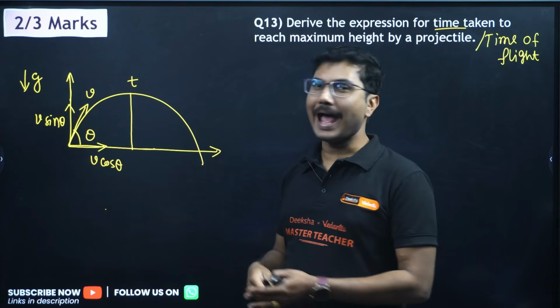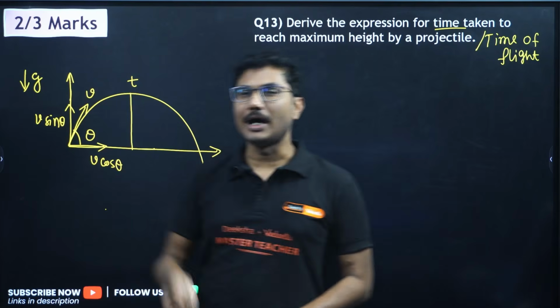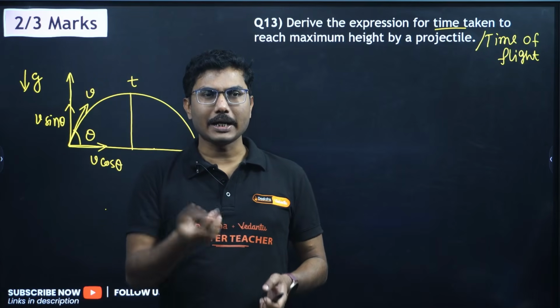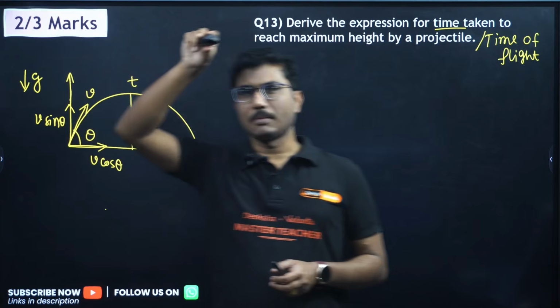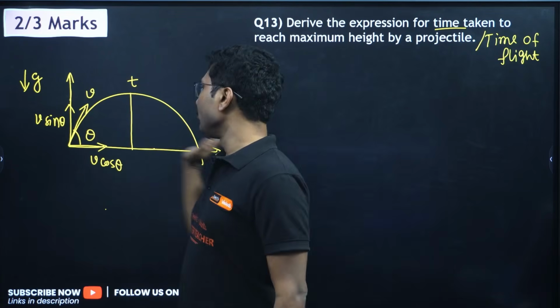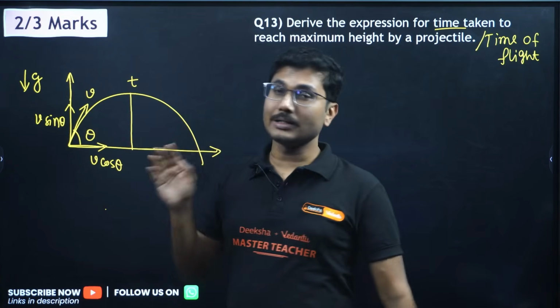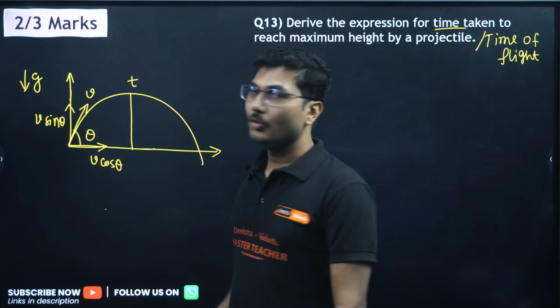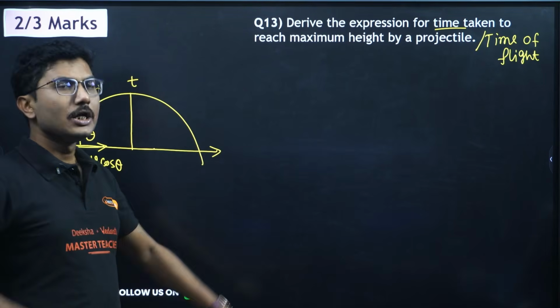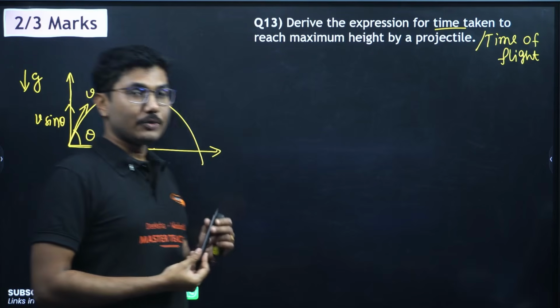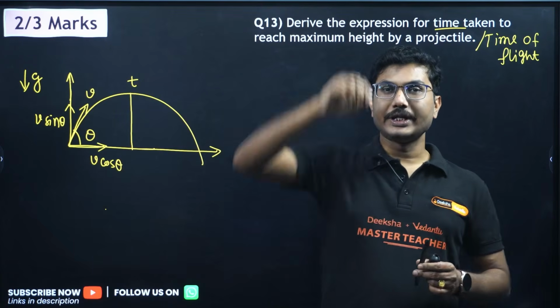It is the same as throwing something up and it falling back. It will go up, stop at the maximum height, then come back. Similarly, if you ignore the horizontal motion, it goes up, stops, and falls back. So we have to calculate the time up to which it rose to the maximum height.